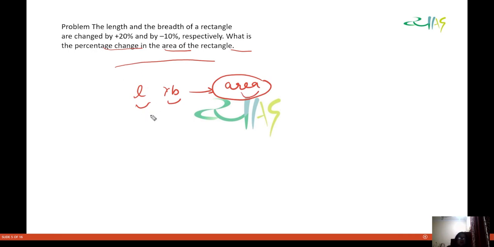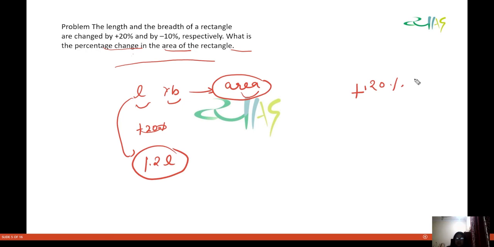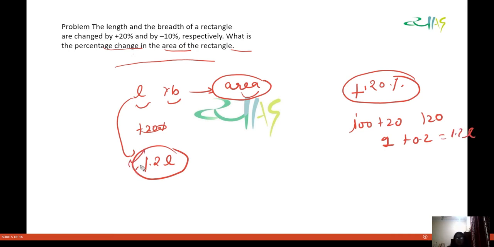Okay, now you have how much? This will become plus 20%. So that means this L will be 1.2 times of L. See how I write this? When anything is increased by 20%, 100 plus 20 will become 120. Or 1 plus 0.2 will become what? 1.2L. So I wrote 1.2L because here we had a coefficient of 1.